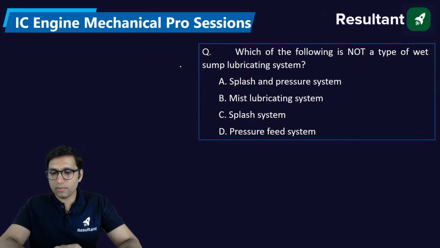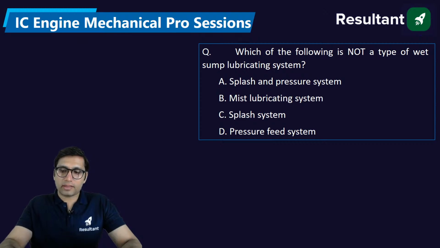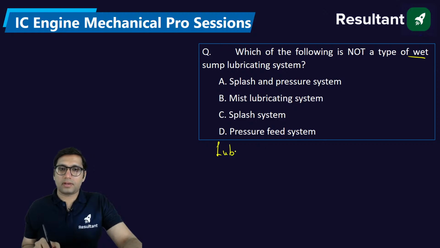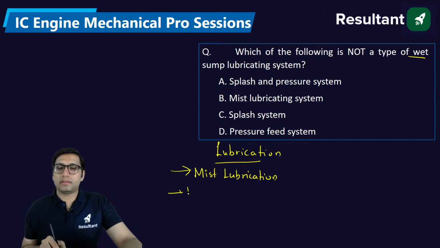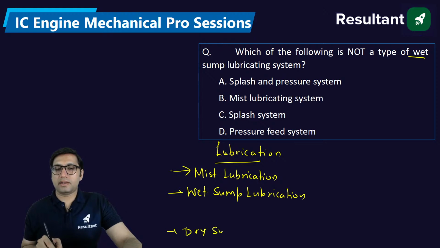Which of the following is not a type of wet sump lubrication? Lubrication systems are of different types. There are different ways we can do the lubrication in the engine. If you see the types of lubrication, we have mist lubrication, one type of lubrication done in the engine. Another is wet sump lubrication. And next is dry sump lubrication. These are the three major types of lubrication. But here they are asking about the types of wet sump lubrication.